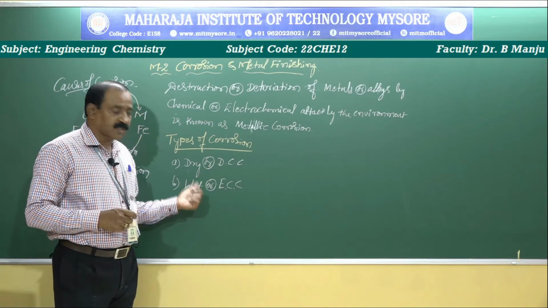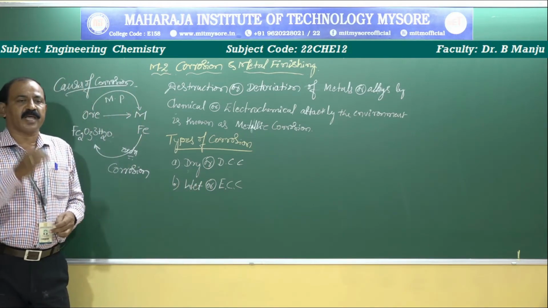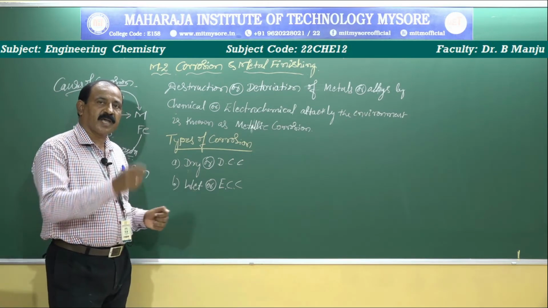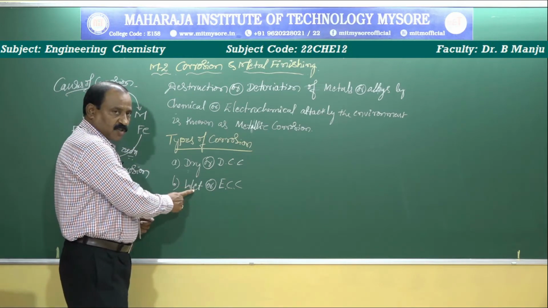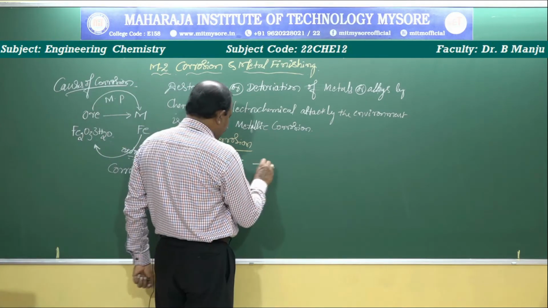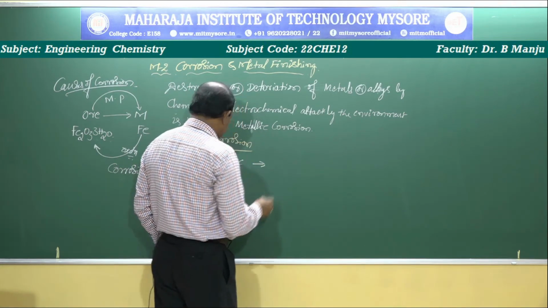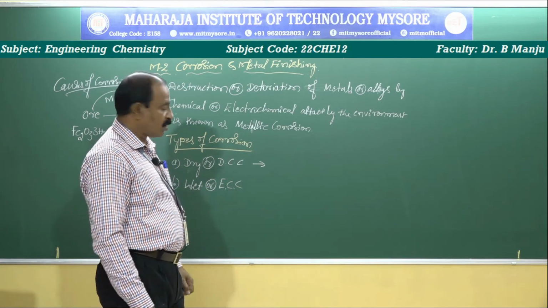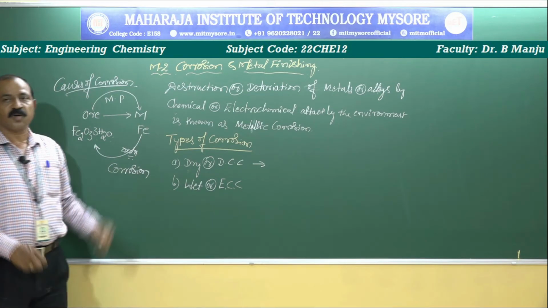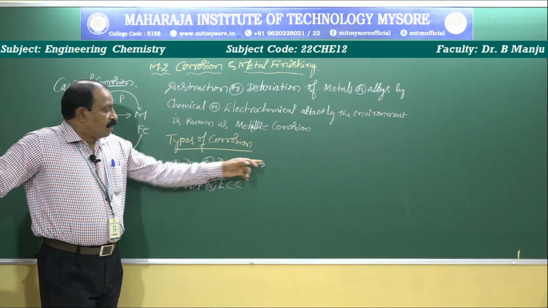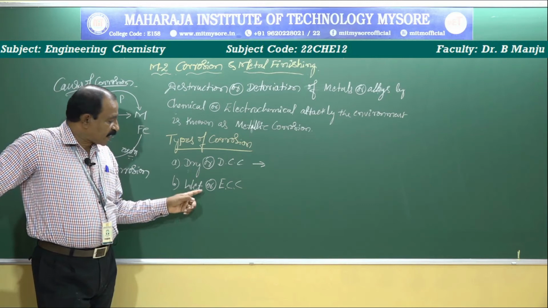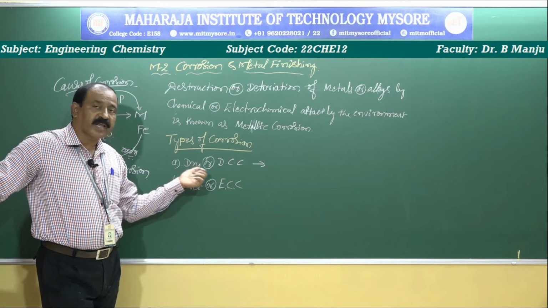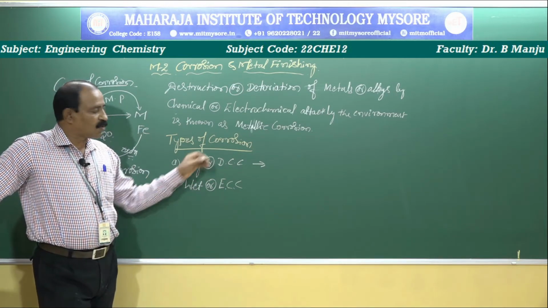Then wet corrosion takes place only when the metals are immersed in a liquid. That is called wet corrosion. Dry corrosion is explained by the differential aeration theory of corrosion. Wet corrosion is explained by the electrochemical theory of corrosion. There are two theories because the differential aeration theory fails to explain how wet corrosion takes place, and the electrochemical theory fails to explain how dry corrosion takes place. Therefore, both theories are accepted.